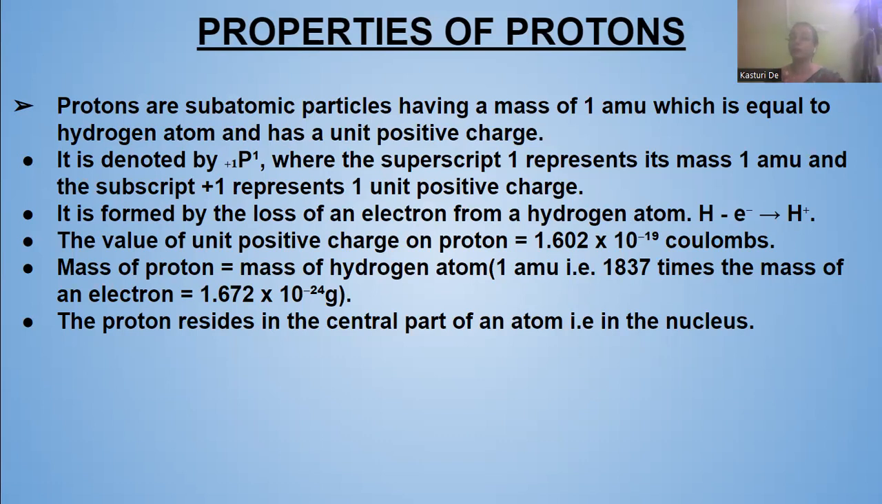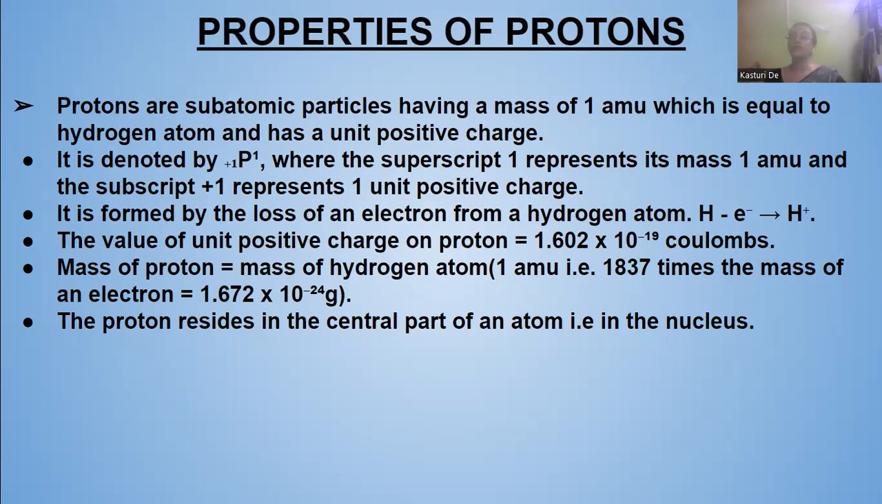So if one atom of hydrogen loses 1 electron, it becomes H+. That is, the proton is formed. The value of unit positive charge of proton is equal to 1.602 × 10^-19 coulombs. And the mass of proton is equal to the mass of hydrogen, that is 1 AMU, that is 1837 times the mass of an electron, equal to 1.672 × 10^-24 grams.